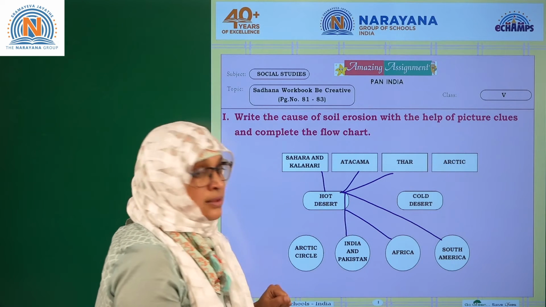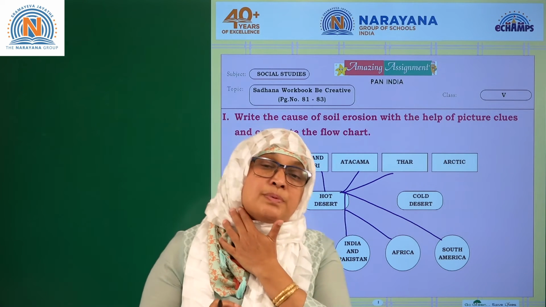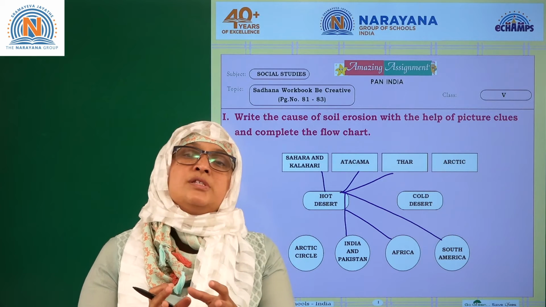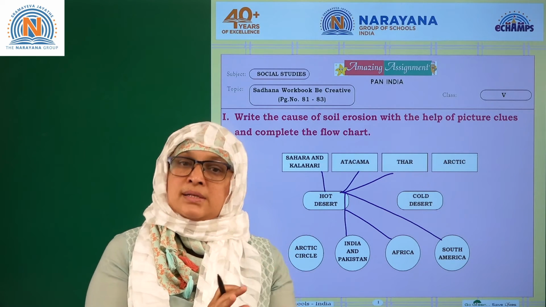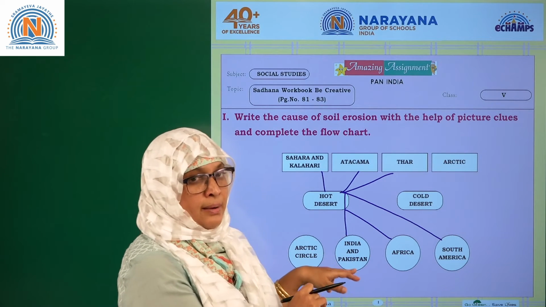But Thar Desert is also spread in Pakistan. 15% of Thar Desert you can find in Pakistan. So you need to connect to India and Pakistan.